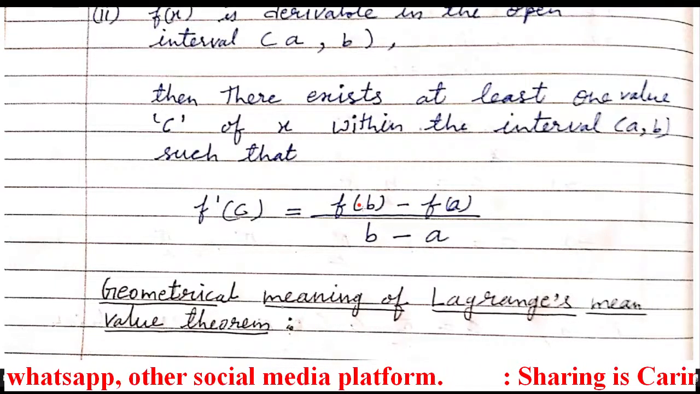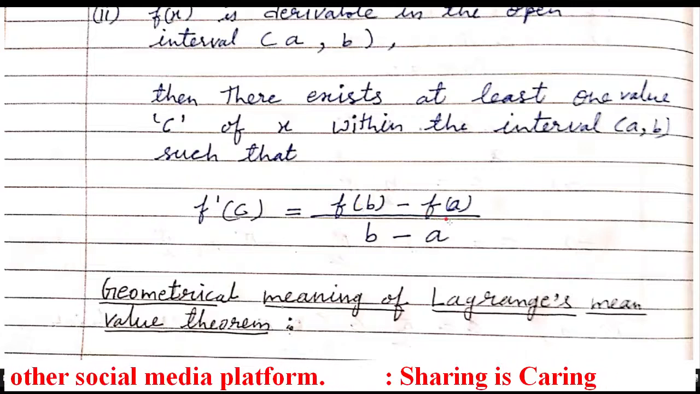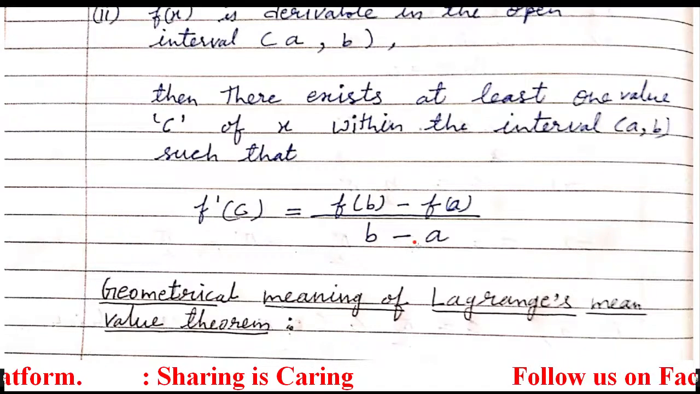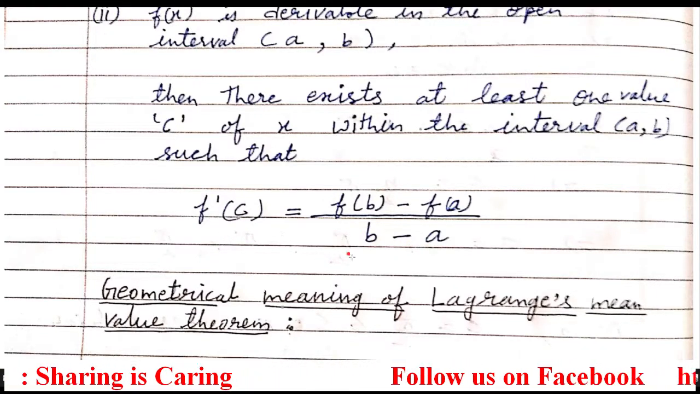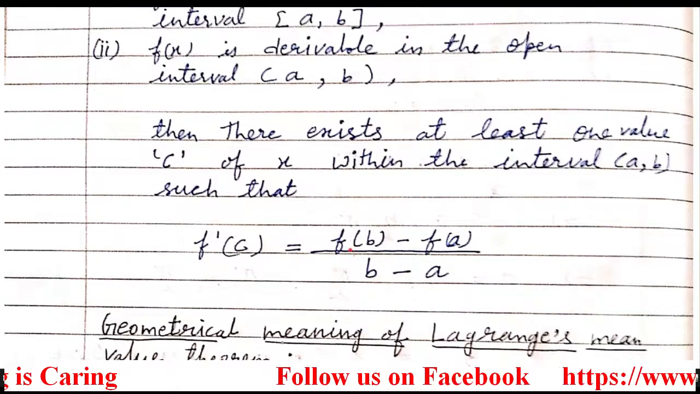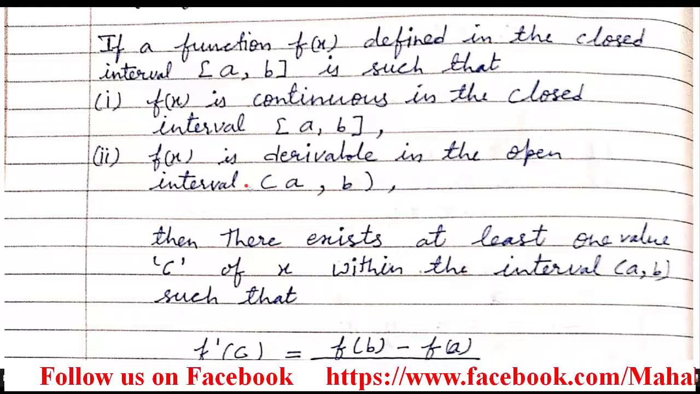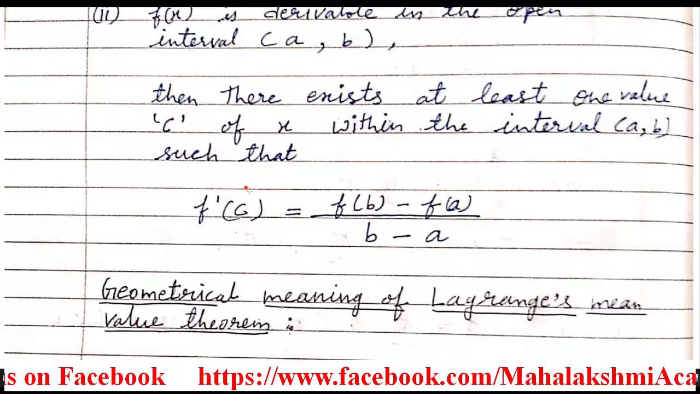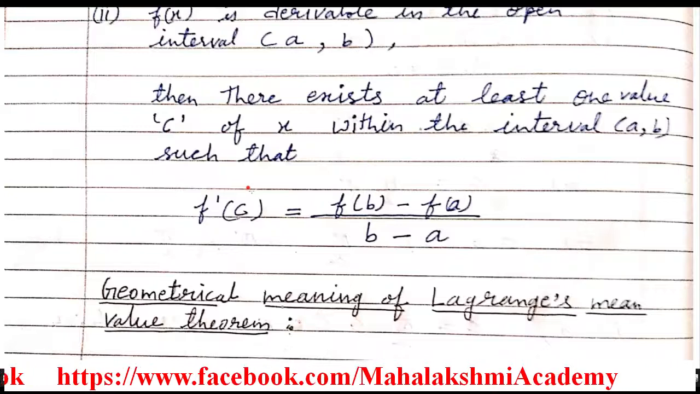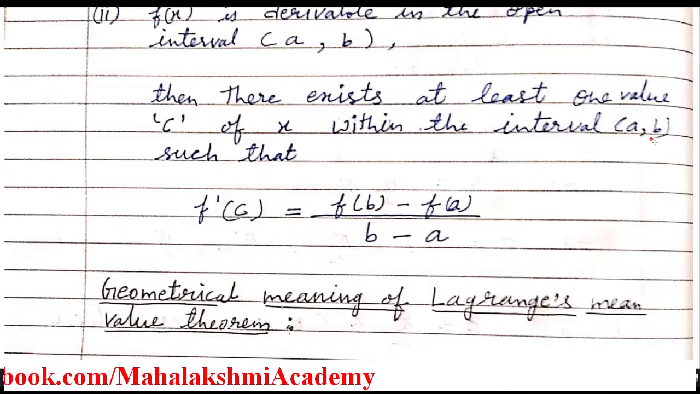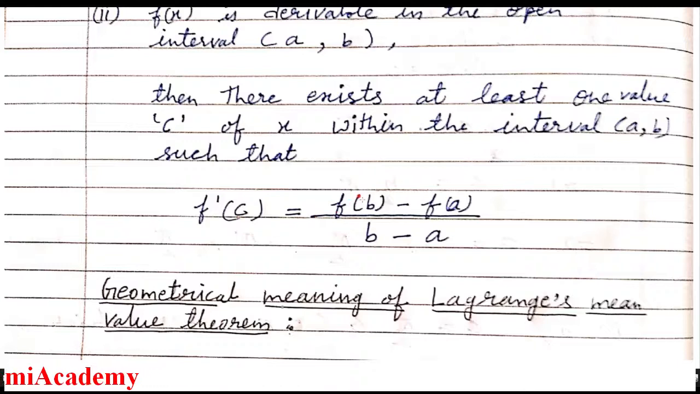f(b) means function's value at the upper limit, f(a) means function's value at the lower limit, b minus a means upper limit minus lower limit. So this is Lagrange's mean value theorem. So what are the conclusions? First the function should satisfy these two conditions, and if it does, then according to Lagrange's mean value theorem, there exists a value of x in between the open interval a and b, such that at that value f dash c is equal to f(b) minus f(a) upon b minus a.